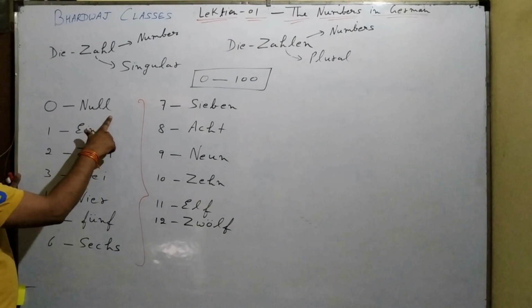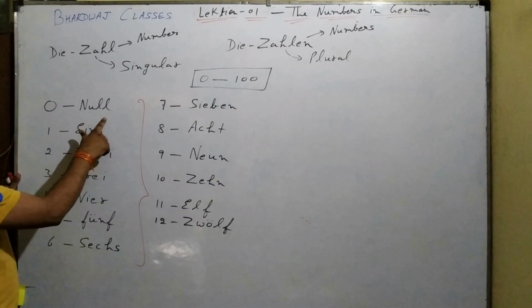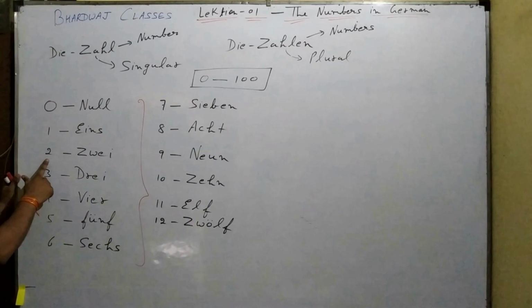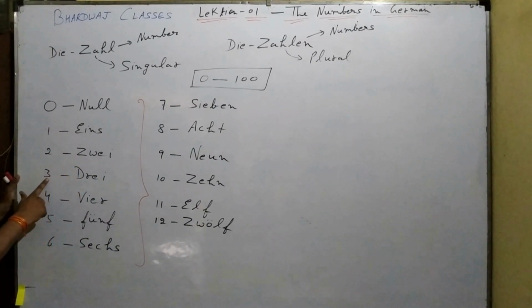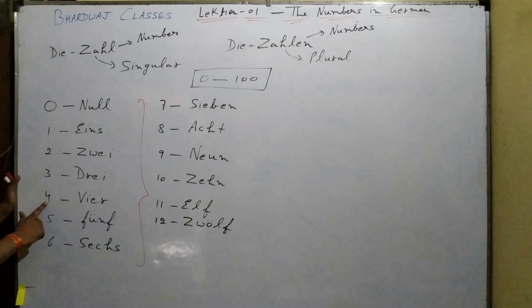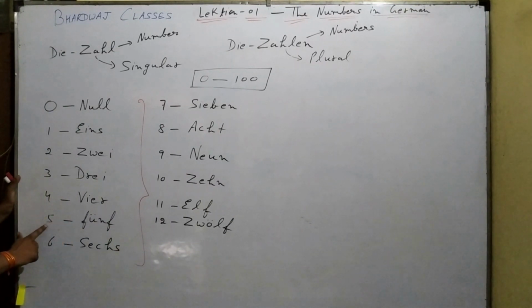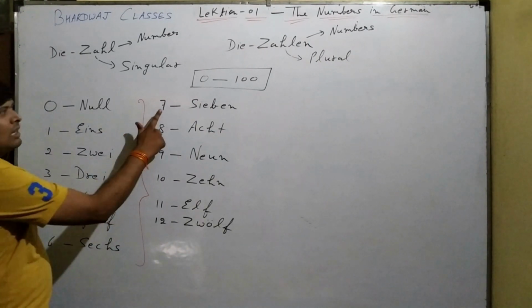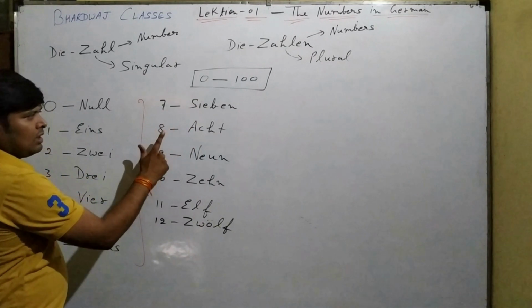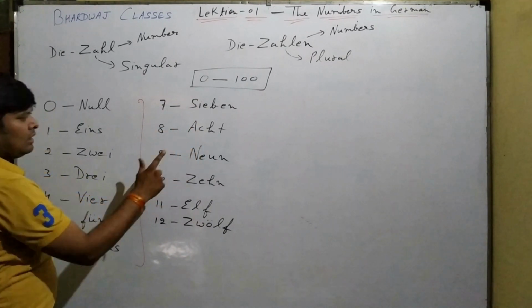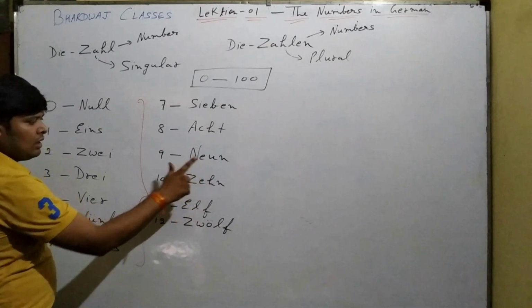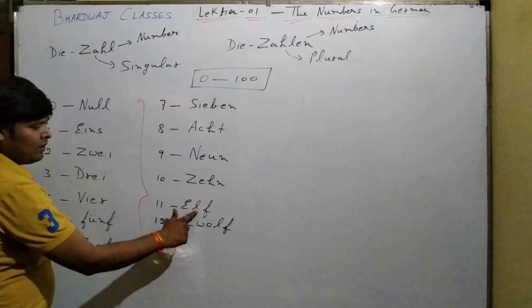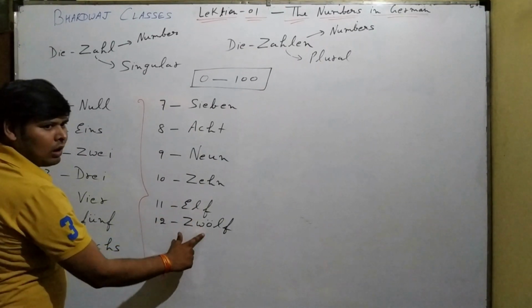Here we have 0. 0 in German language is known as null. 1 means eins. 2 means zwei. 3 means drei. 4 vier, 5, 6, 7, 8, 9, 10, 11, 12.